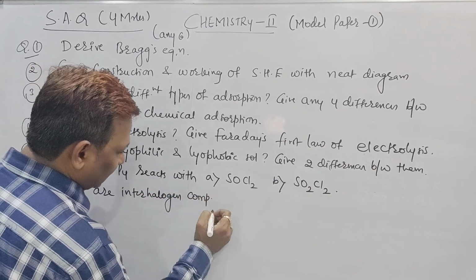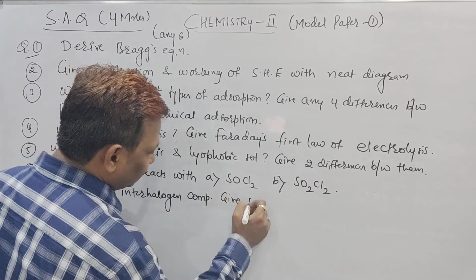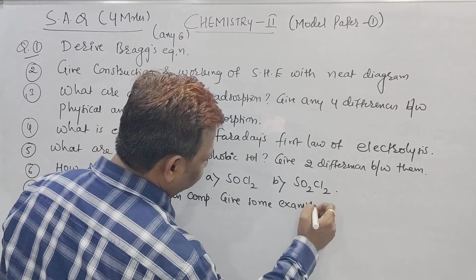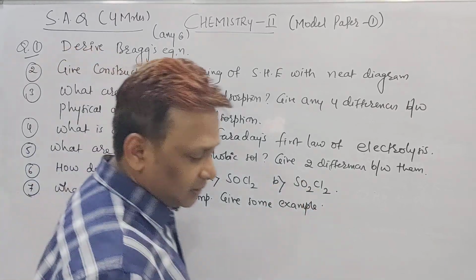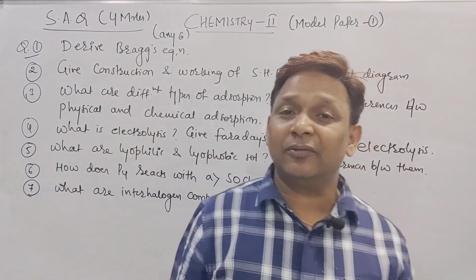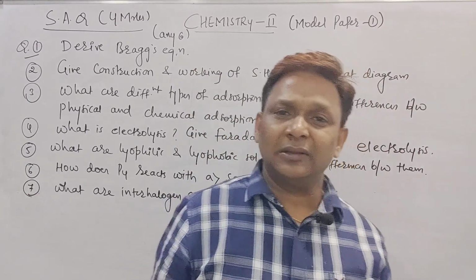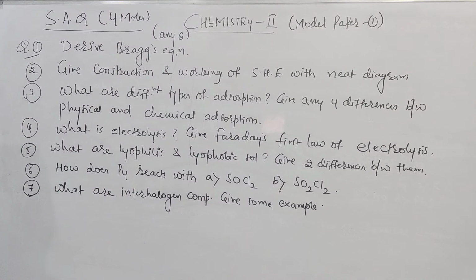But what are interhalogen compounds? Give some examples. Everybody should know this one. This is a very, very important question in halogens, and that part will be called interhalogen compounds. We have to give the examples and write what the interhalogen compounds are for 4 marks.